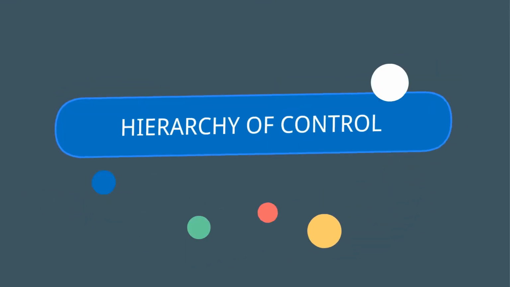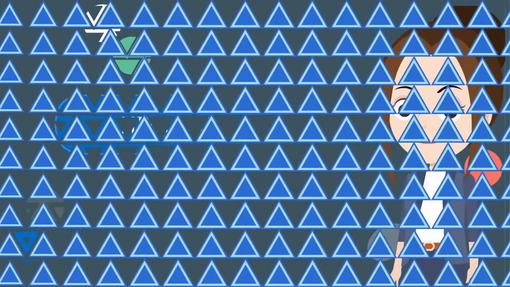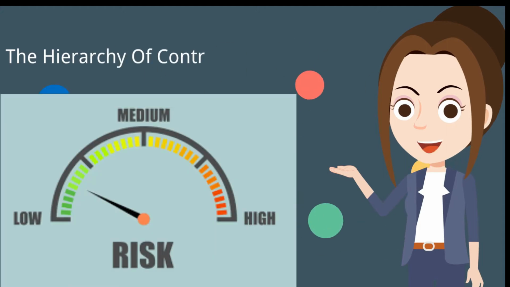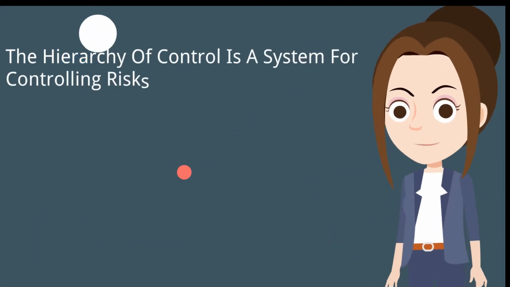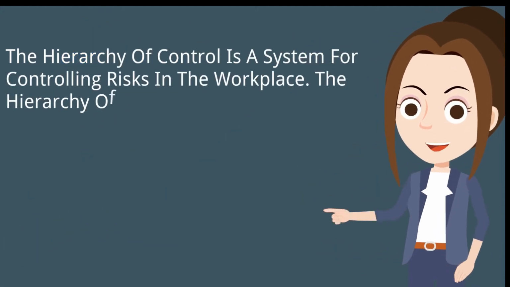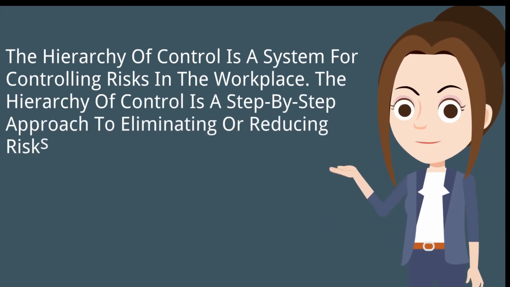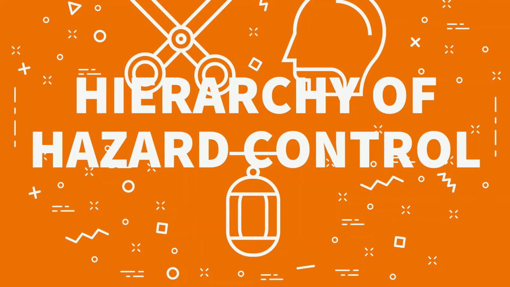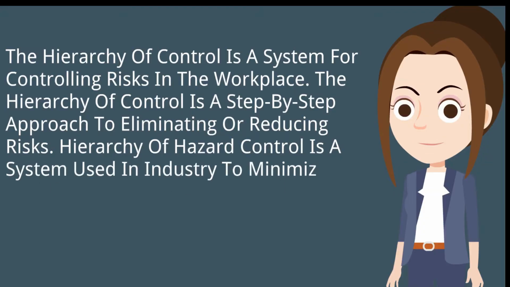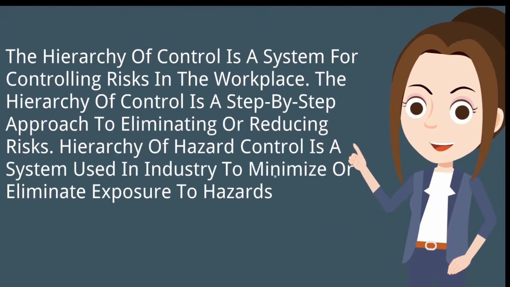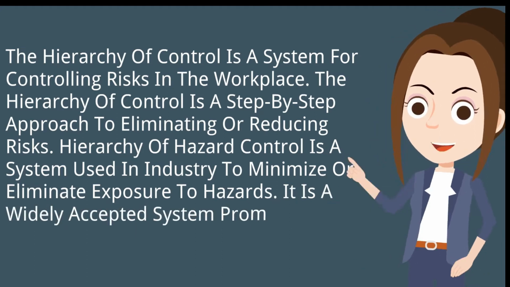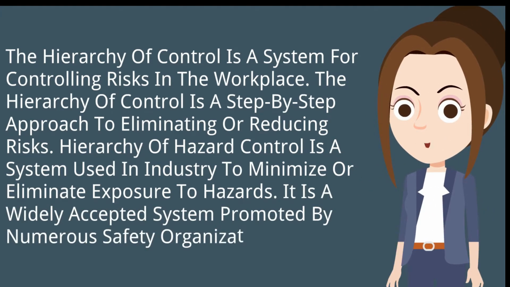What is hierarchy of control? The hierarchy of control is a system for controlling risks in the workplace. The hierarchy of control is a step-by-step approach to eliminating or reducing risks. Hierarchy of hazard control is a system used in industry to minimize or eliminate exposure to hazards. It is a widely accepted system promoted by numerous safety organizations.